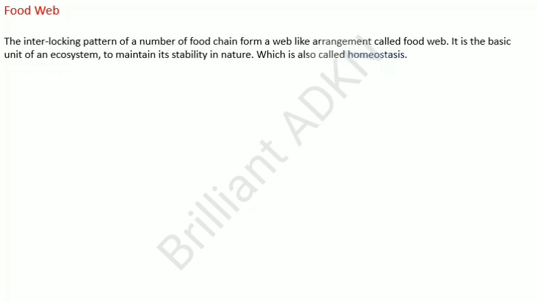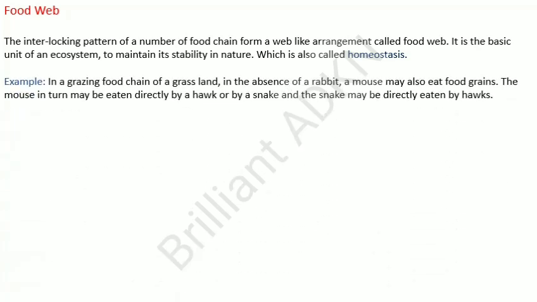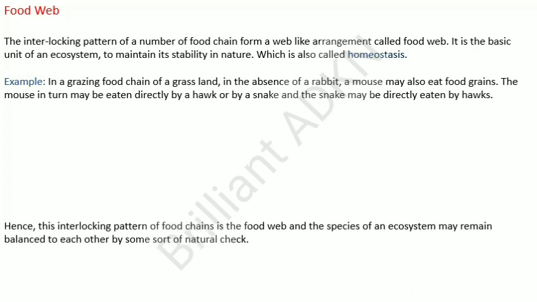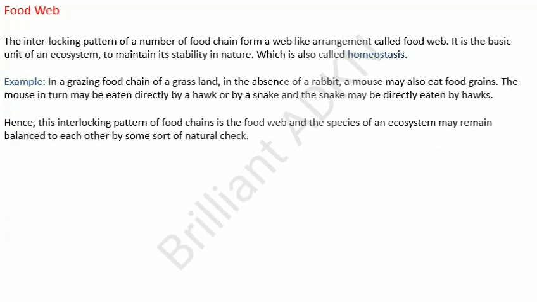Now we are going to see about the food web. The interlocking pattern of a number of food chains forms a web-like arrangement called a food web. It is the basic unit of an ecosystem to maintain its stability in nature, which is also called homeostasis. Example, in a grazing food chain of a grassland, in the absence of a rabbit, a mouse may also eat food grains. The mouse in turn may be eaten directly by a hawk or by a snake, and the snake may be directly eaten by hawks. Hence, this interlocking pattern of food chains is the food web, and the species of an ecosystem may remain balanced to each other by some sort of natural check.